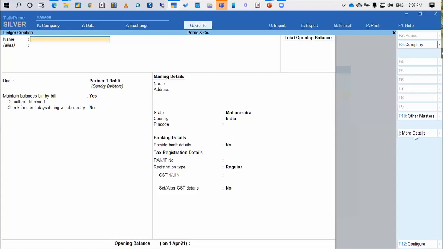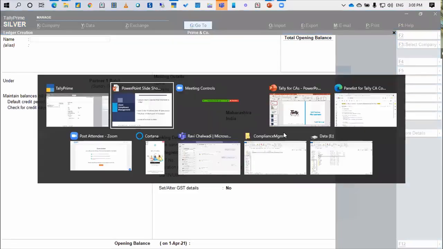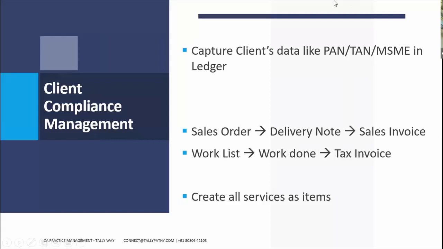Next topic: how do I maintain the details of the work received from the client, the work done by me or my staff or my article, and what is the billing pending? So this is what I need to show you. Tally has a system of a sales order, delivery note, and the sales invoice. This is a default feature available in the Tally.